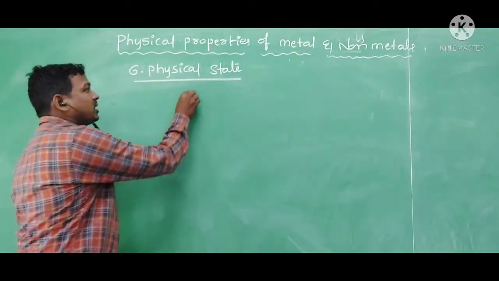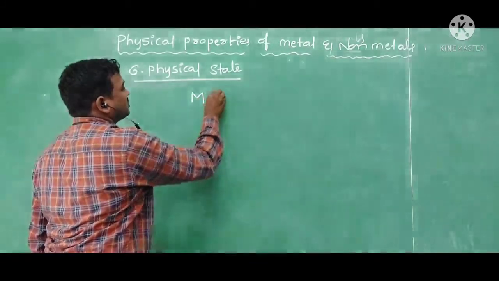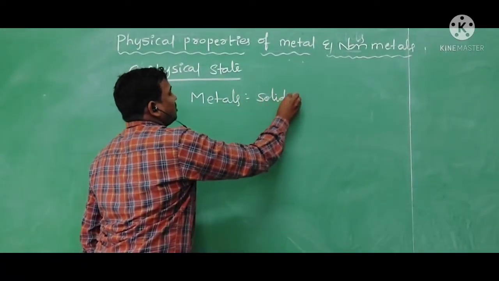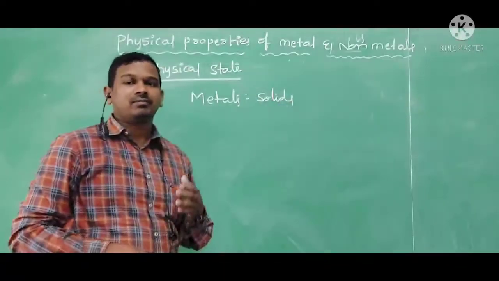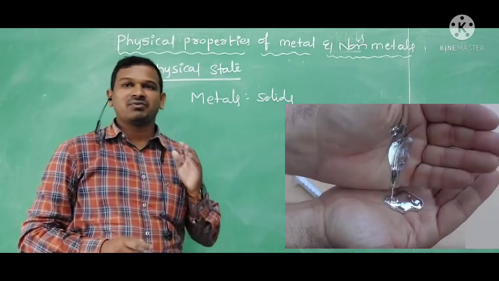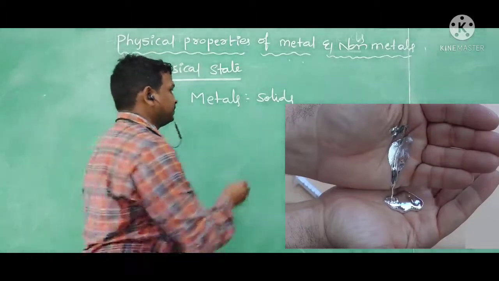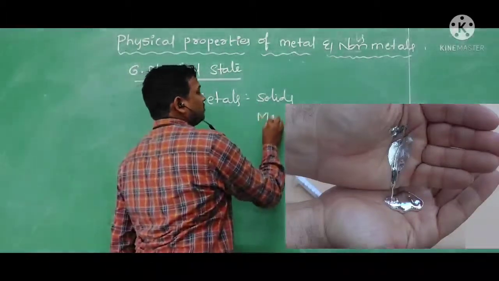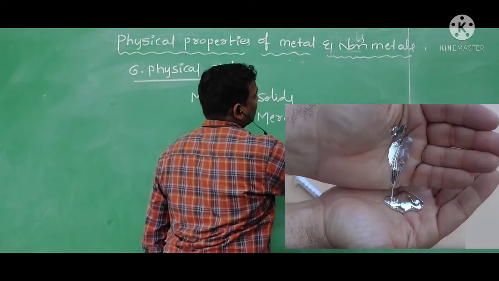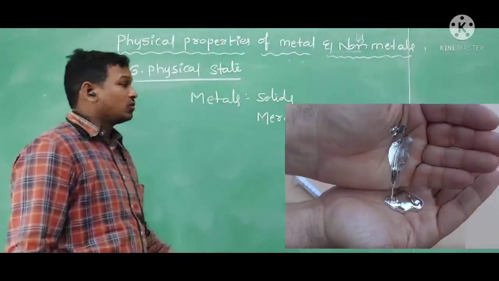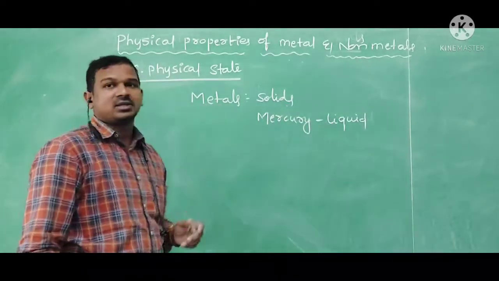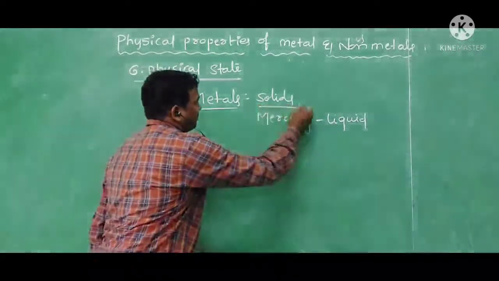So generally metals are solids. Metals are solids, except one metal, that is mercury. Mercury is in the form of liquid at the room temperature. Mercury is in liquid state. So, except mercury, all the remaining metals are solids in nature.